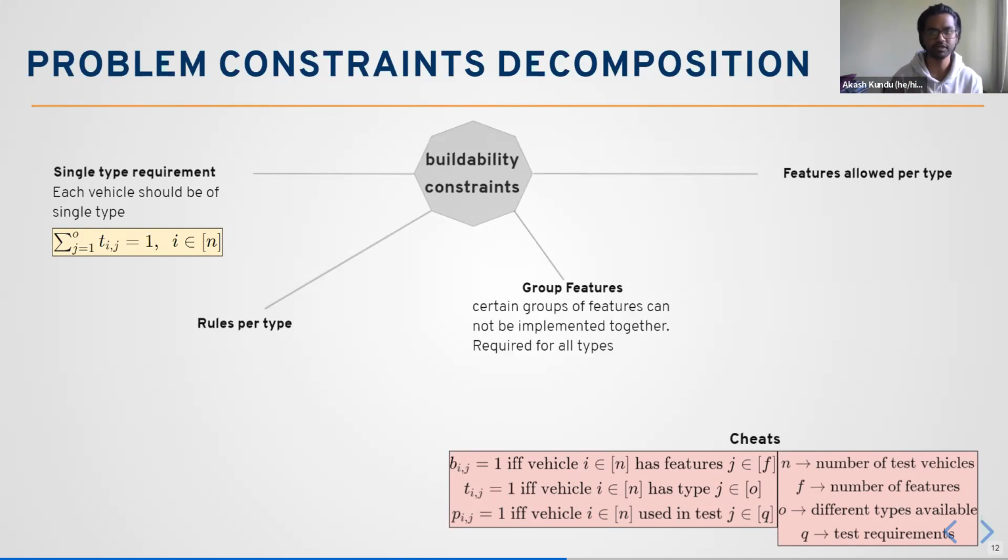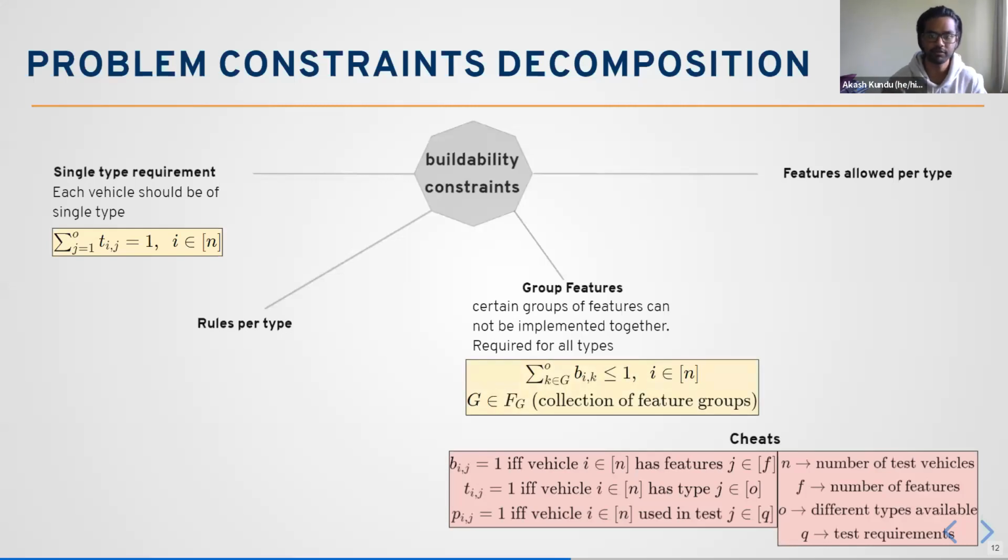And then we have this group feature, which is basically saying that if we have a set of groups, then from this particular collection of groups, each car has at most one feature available from one group. So that's why this is upper bounded by less than or equal to 1, and this Bij is equal to 1 when the vehicle i has this feature j. So it is upper bounded by 1, because each car cannot have more than 1.